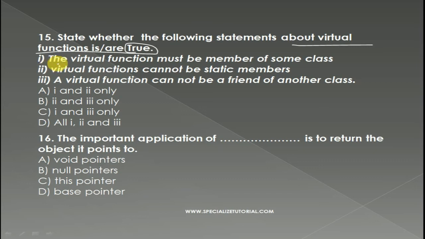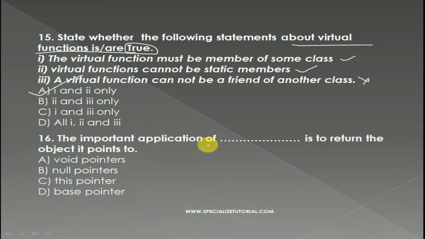First, virtual functions must be members of some class. It is true. A virtual function cannot be a static member. This is also true. And a virtual function cannot be a friend of another class. This is wrong. So first and second are true. So A, first and second only.